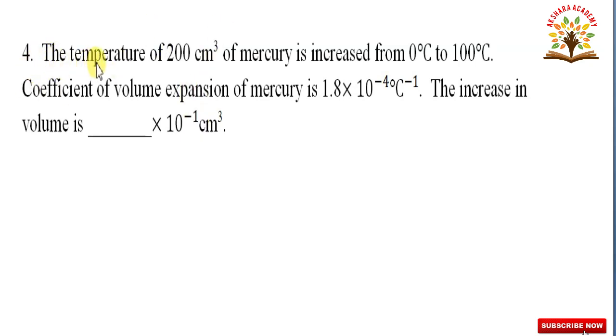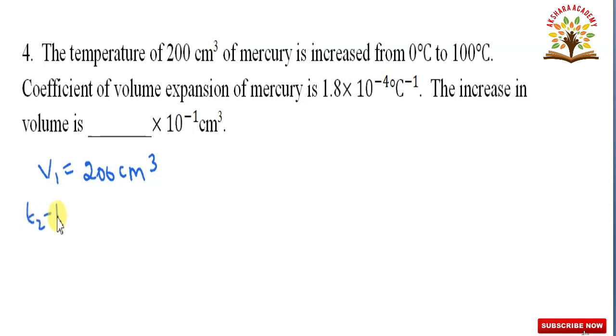In this question, the temperature of 200 centimeter cube of mercury is increased from 0 degree centigrade to 100 degree centigrade. Coefficient of volume expansion of mercury is 1.8 into 10 to the power of minus 4 degree centigrade inverse. What is the increase in volume? We have to calculate. So, given V1 is equal to 200 centimeter cube.